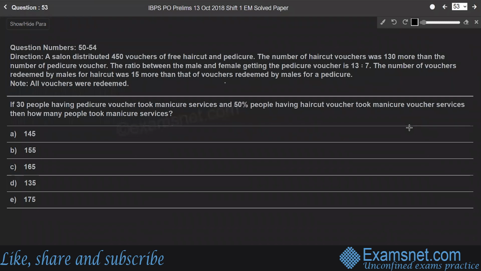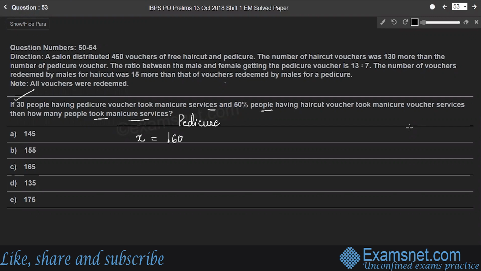Question 53. If 30 people having pedicure voucher took manicure services and 50% of people having haircut voucher took manicure services, then how many people took manicure services? According to our assumption, the number of pedicure vouchers was X, and we have found X, which is 160.